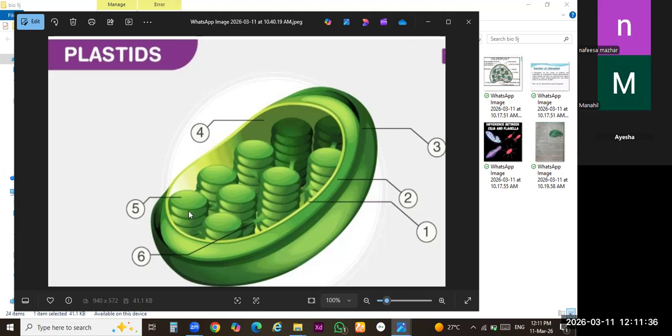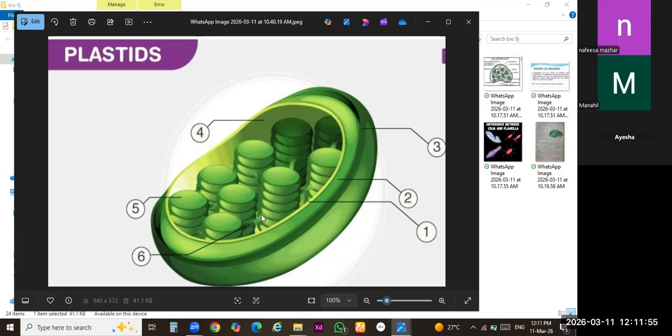In the next step, you should know about these stacks. These stacks are known as grana. The whole stack of coin-like structures lying over each other is known as grana. Singular, one is called a granum. The whole stack is known as grana.